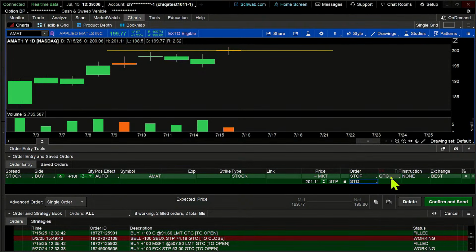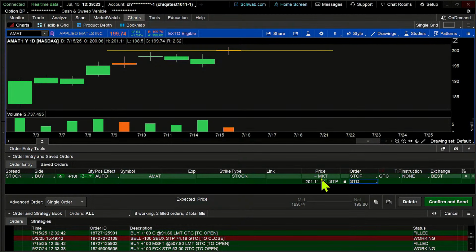And I'm going to make that good till canceled so that I don't lose that opportunity tomorrow. Now, it could expire, and that might be okay. I would just need to come back in and replicate it. And I'm going to click on confirm and send. Now, here's the thing. This is going to generate a market order.